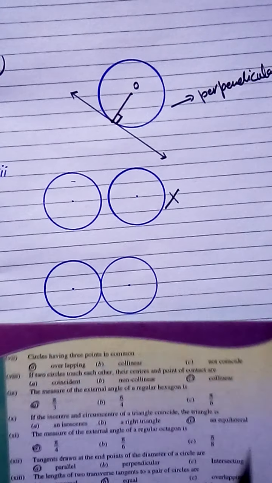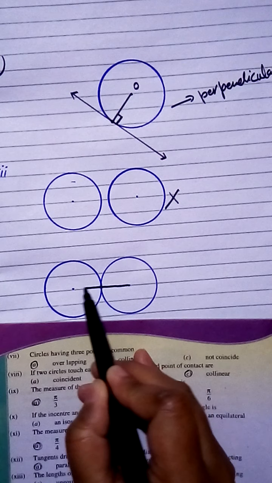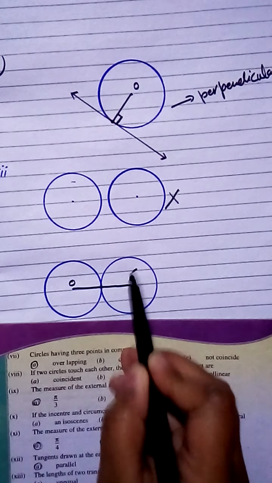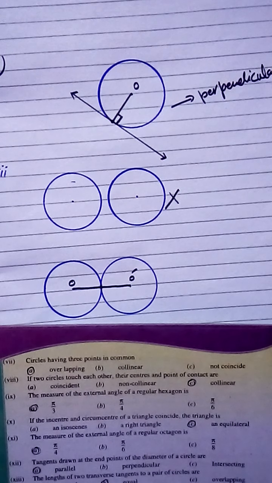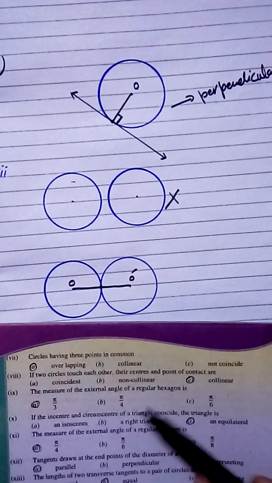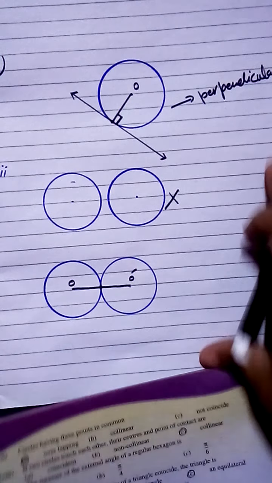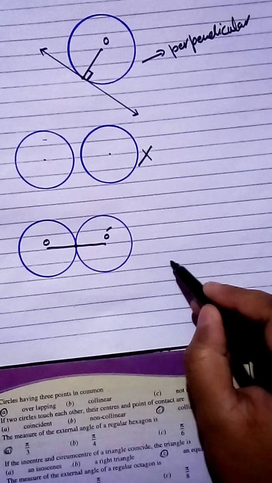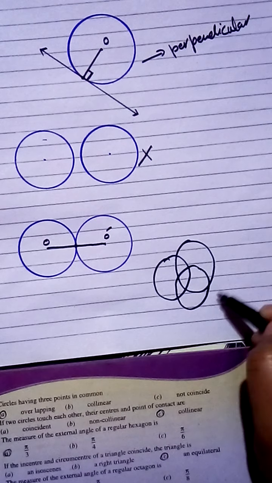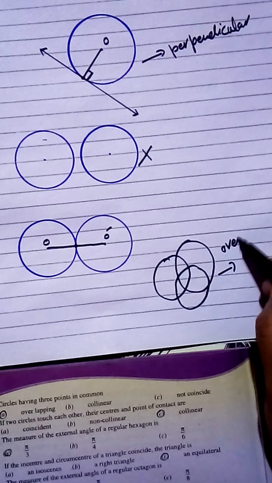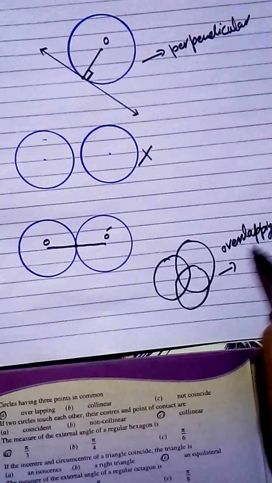Now next is the second option, collinear. You draw a circle which touches at point 1. Now join this O and O dash. The point of contact and the 2 center points are common and lie on a straight line. Here 3 points cannot be common. So next, the A option is overlapping. If you draw circles like this, for example, the A option is this circle. Now 3 circles can touch, so that is the condition of overlapping. So overlapping can be the correct option because 3 common points will be in the overlapping condition.